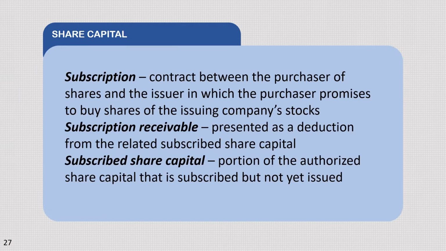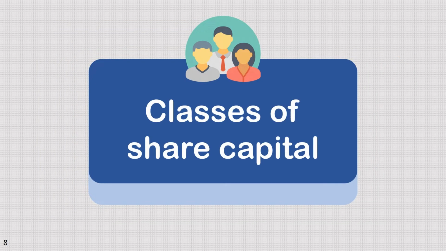So, definition ulit, subscription: contract between the purchaser of shares and the issuer in which the purchaser promises to buy shares of the issuing company's stock. Subscription receivable, presented as a deduction from the related subscribed share capital. Subscribed share capital, portion of the authorized share capital that is subscribed but not yet issued. Let's now proceed to the classes of share capital.